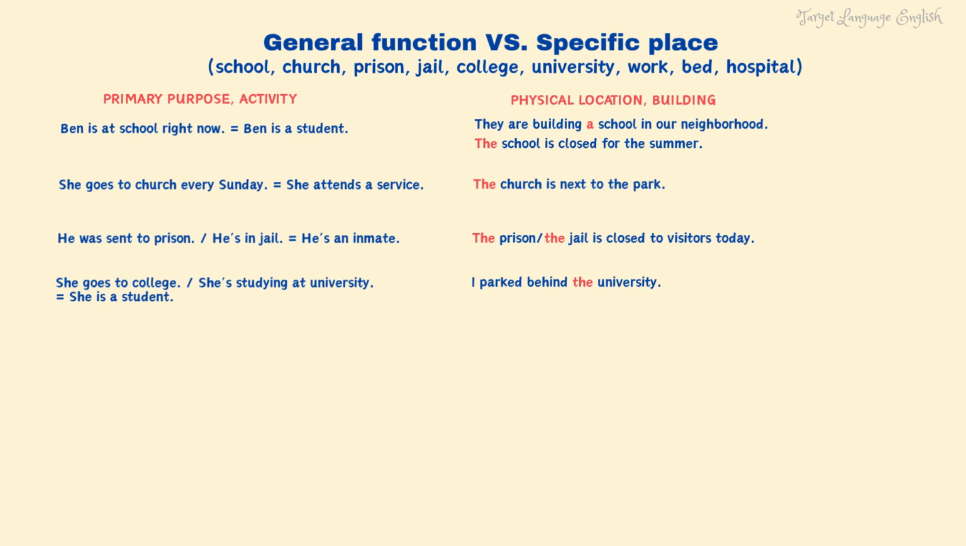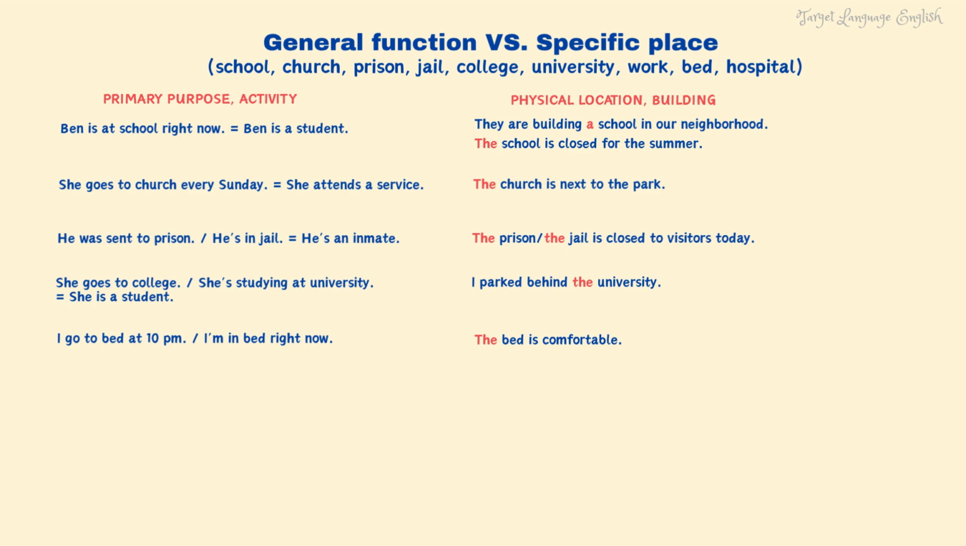We don't use an article with the noun bed when we're talking about an activity such as sleeping or resting. For example, I go to bed at 10 p.m. or I'm in bed right now. But when we're talking about the object itself, we'll use an article. For example, the bed is comfortable.